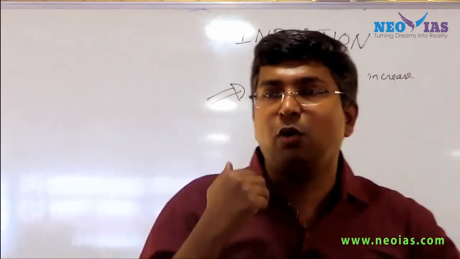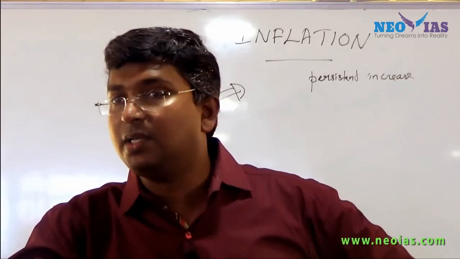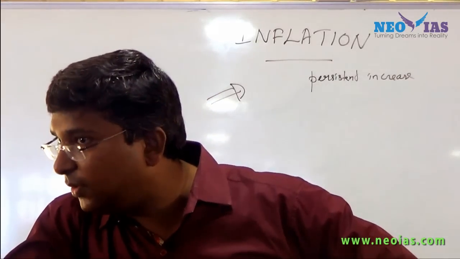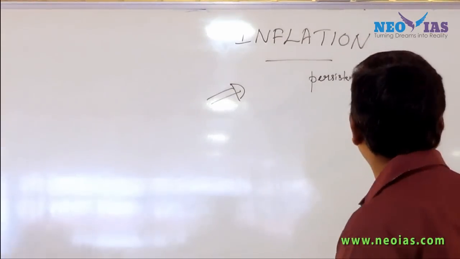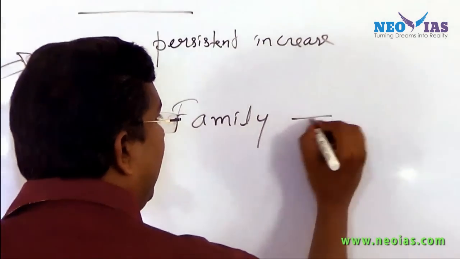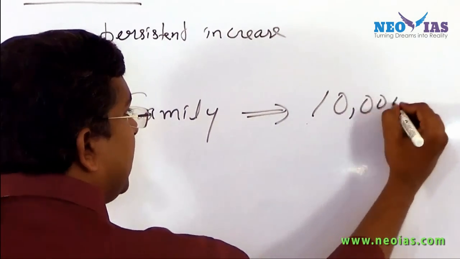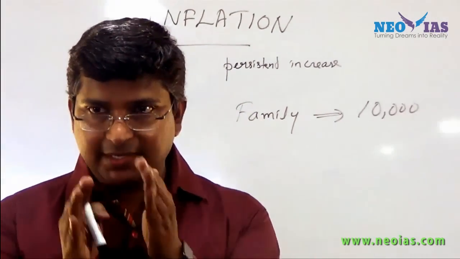Now think about how it will affect you. When there is persistent increase in the general price level, how does it affect you? Who will be most affected, the rich or the poor? I will tell you how. Now think about a family who are having an earning of 10,000 rupees. It's a fixed income family.